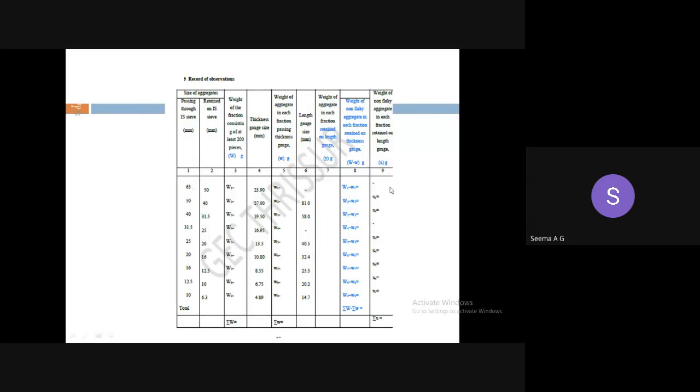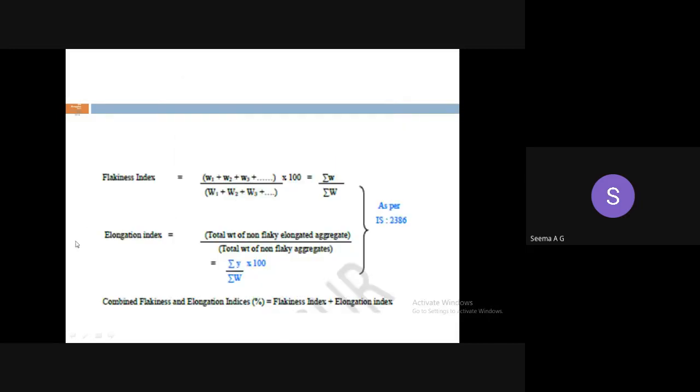For each sieve set, the weight of the aggregates is noted down. Then its cumulative weight is also taken. The weight of the elongated aggregates retained on each sieve, retained on the length gauge, is also taken. Then you can compute the elongation index value also. The elongation index value is computed as the total weight of elongated aggregates, that means aggregates retained on the length gauge, divided by the total weight of aggregates, into 100. So you are getting the elongation index also.